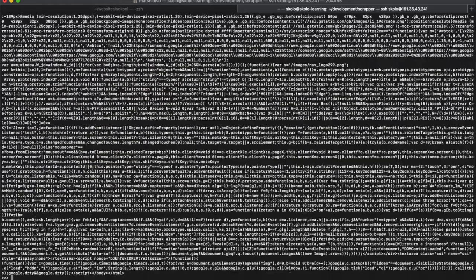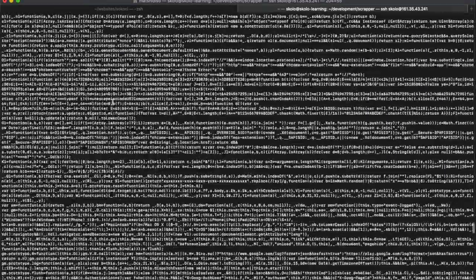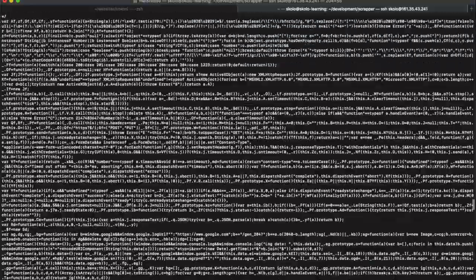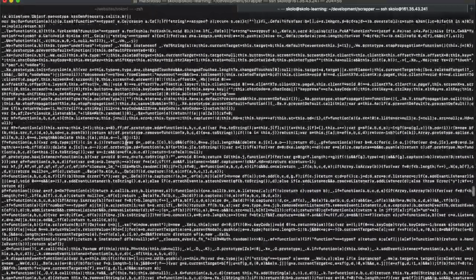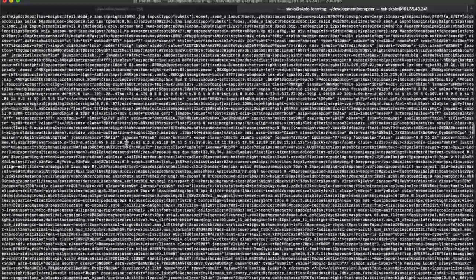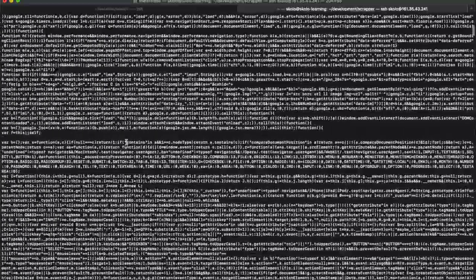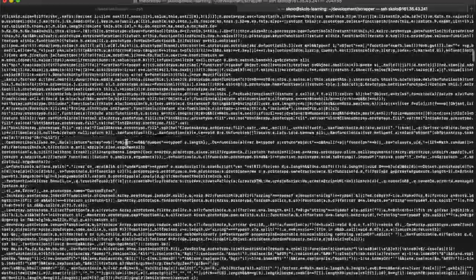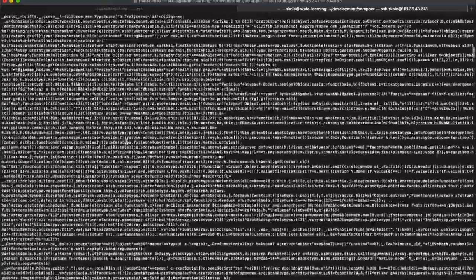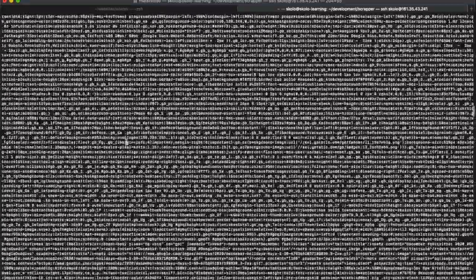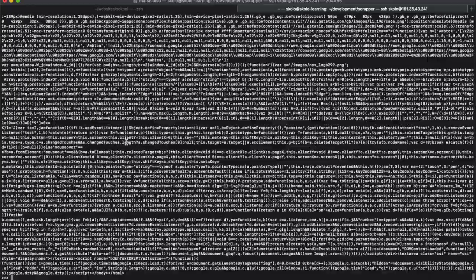So basically this is the Google website. This is all the content that is on the Google website, and you can see, it's a lot. So you have to work through this and try to figure out what exactly you're trying to extract out of this, whether you want to actually do a Google search, you could write the code to enter something into the input or whatever. In this specific case, this is really impossible to do. So I'm going to show you how to actually approach web scraping the right way.